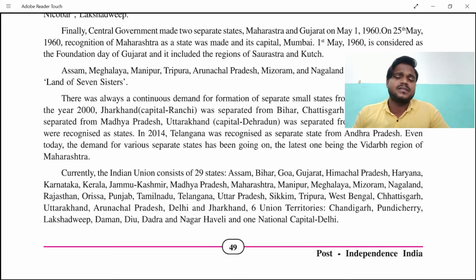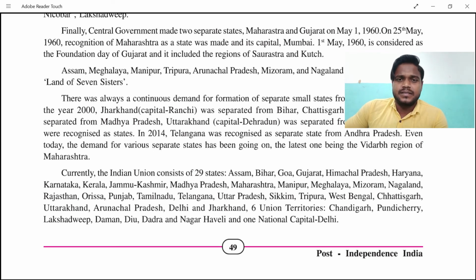There was always a continuous demand for the formation of separate states, since the 2000s, and today it is going further. So Jharkhand separated from Bihar, Chhattisgarh with capital Raipur was recognized out of Madhya Pradesh, and Uttarakhand with capital Dehradun was separated from Uttar Pradesh.